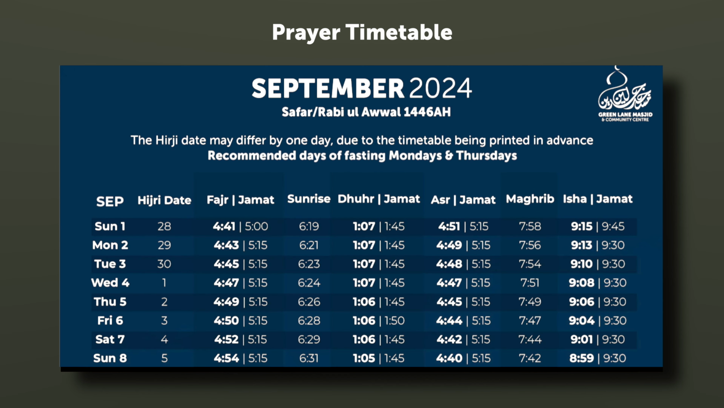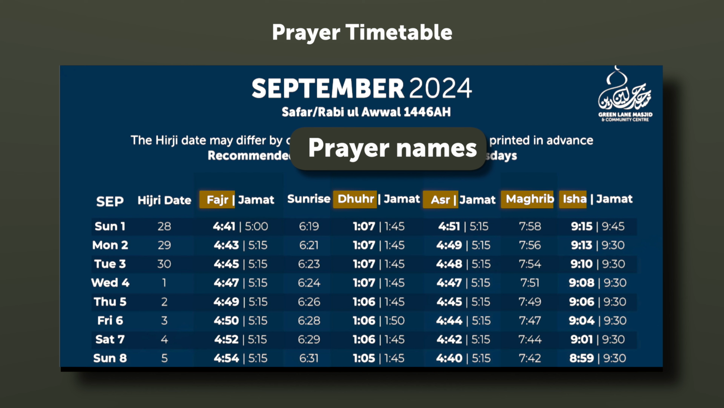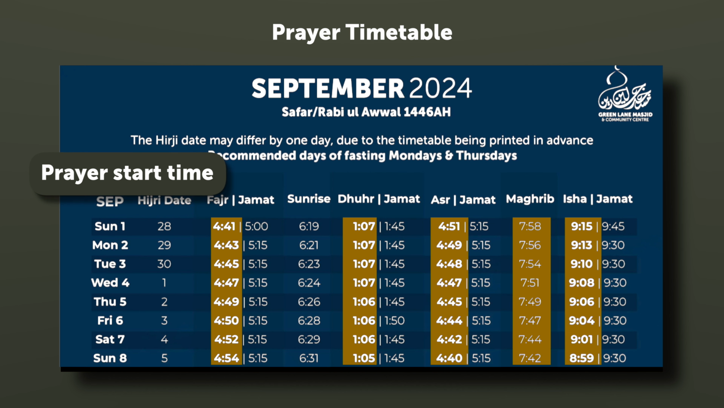Here's an example of a prayer timetable. The columns usually include the Hijri Islamic date, the date for the prayers corresponding with the Islamic or Hijri calendar, the names for each prayer, the prayer start time. And now, when we know when a prayer starts, we need to ensure we pray it before its time window ends in order for our salawat, our prayers, to be valid.